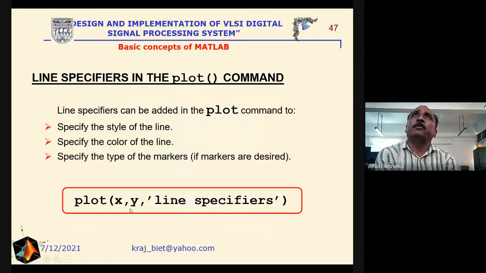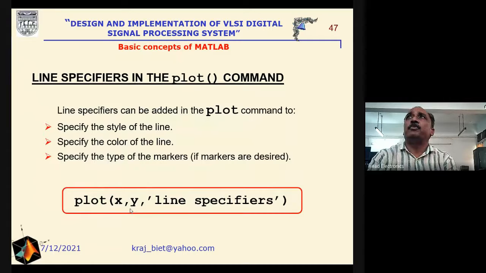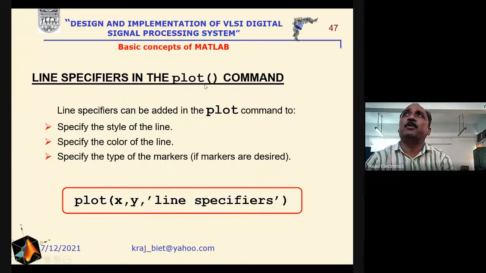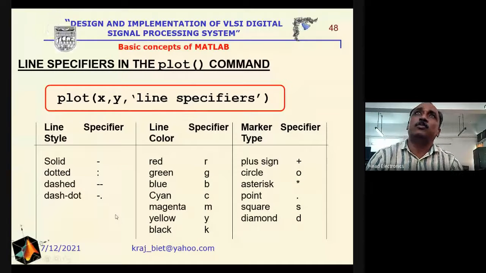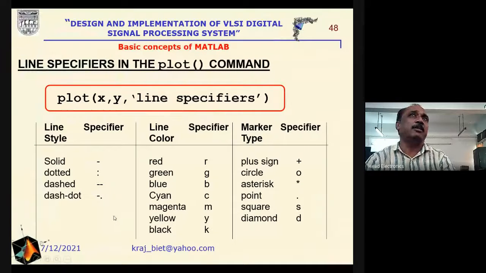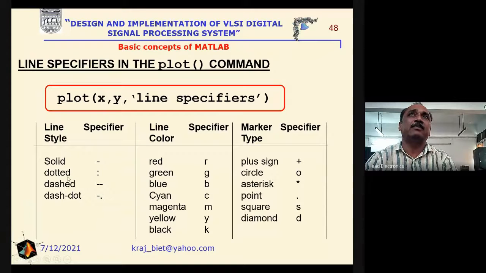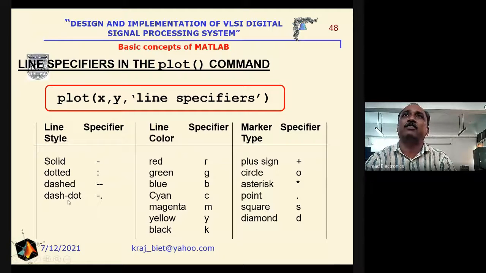Now, for the line specifiers, we will again use the same command, that is plot, but at the same time we have to use the line specifiers, that is plot x comma y, then line specifiers. Here we specify the style of the line, the color of the line, and the type of markers. In order to specify the line style, we can use the solid line, dash, colon, dotted, dash-dash, and the dash-dot.